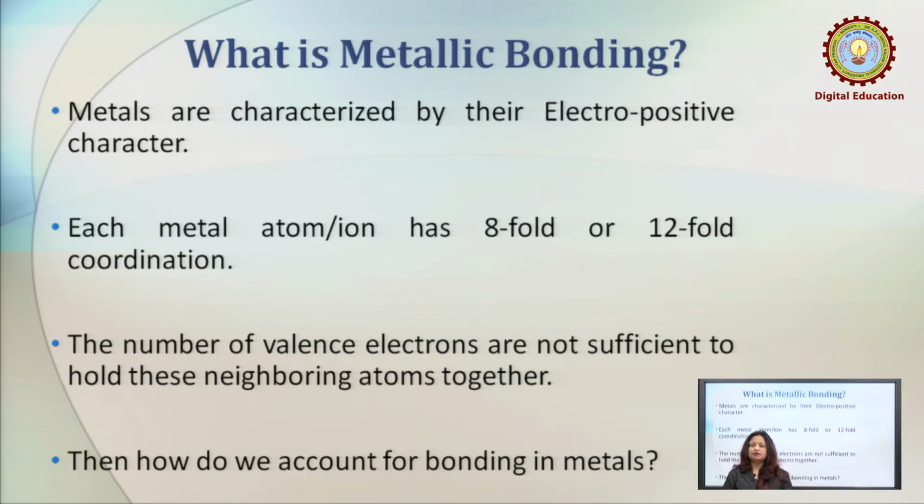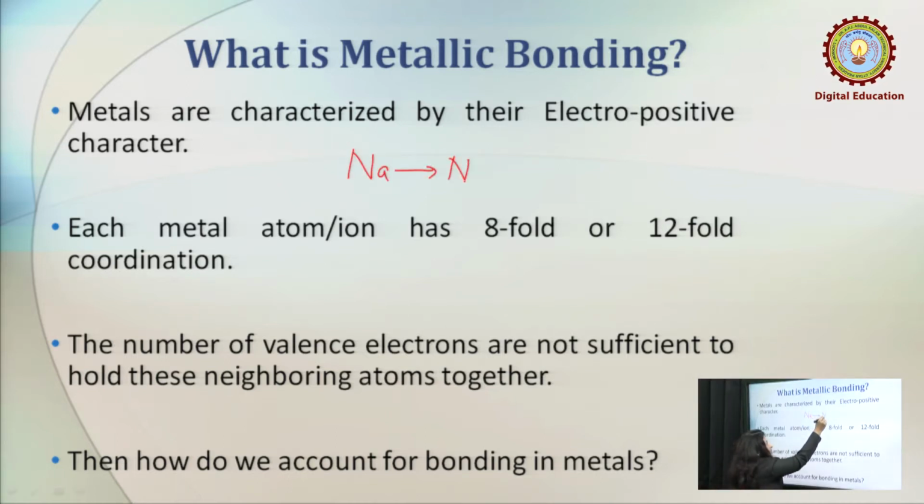Now when we talk about the metallic bonding, the first and instant idea that comes into our mind is that metals are characterized by their electropositive character. Electropositive character means metals have a tendency to lose electrons easily, right? So sodium is a metal, it has a tendency to lose electron easily. It has one electron which is released and it is converted into positively charged ion, that is cation. So this is the special characteristic feature of all the metals.